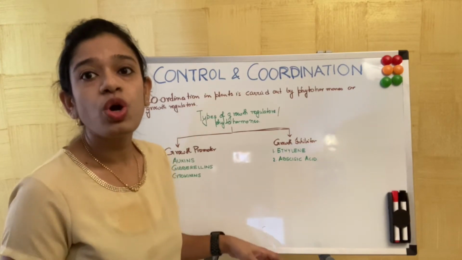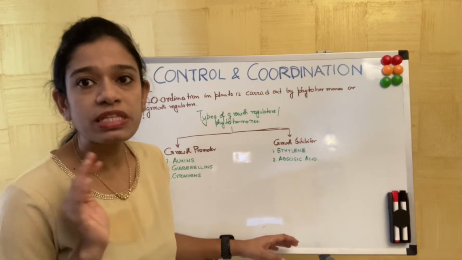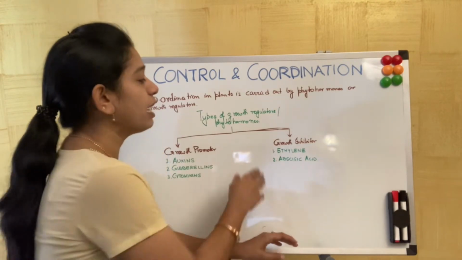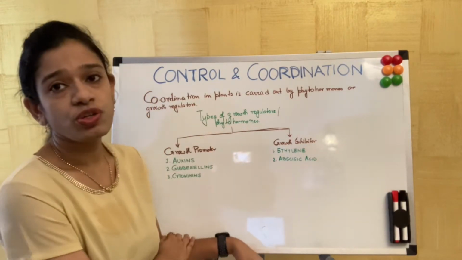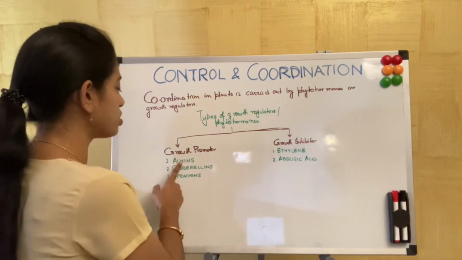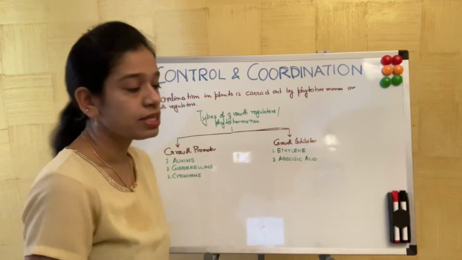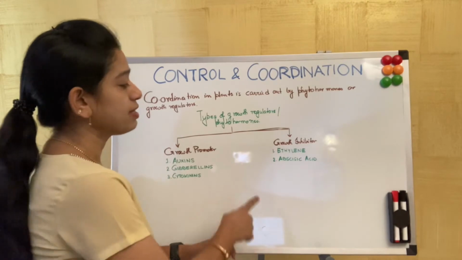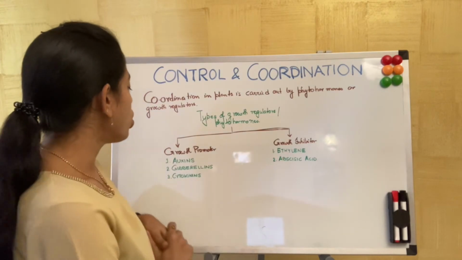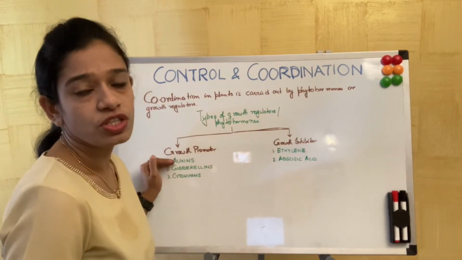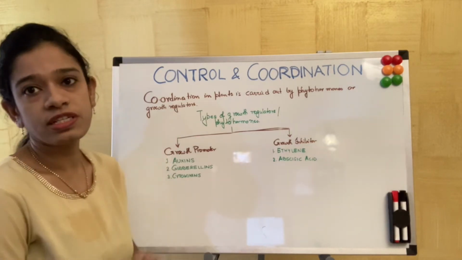The plant, in order to maintain or sustain through that situation, should inhibit the growth, should expend the energy as little as possible. So at that time these growth regulators come into action. There are three growth promoters which we'll be talking of. The first is auxin, followed by gibberellin and cytokinins, whereas there are two growth inhibitors. First is ethylene, and second is abscisic acid, also known as ABA. So we'll talk about each of these growth promoters and growth inhibitors in detail. First, we'll start with auxins.